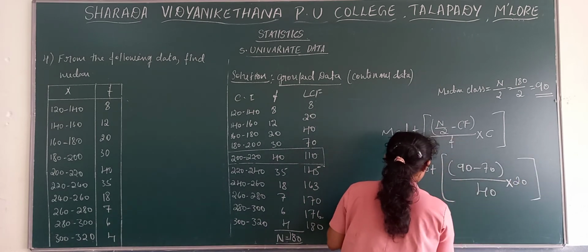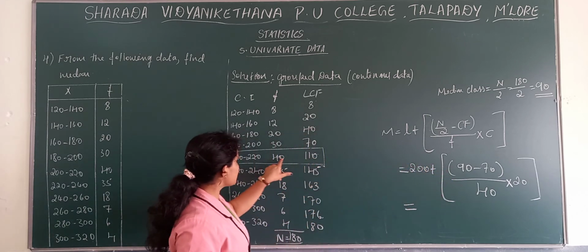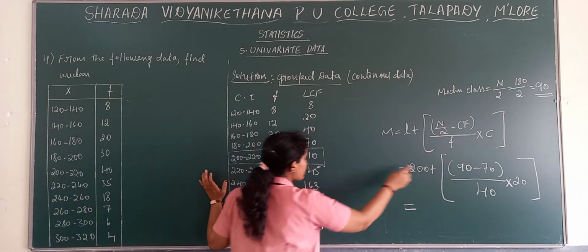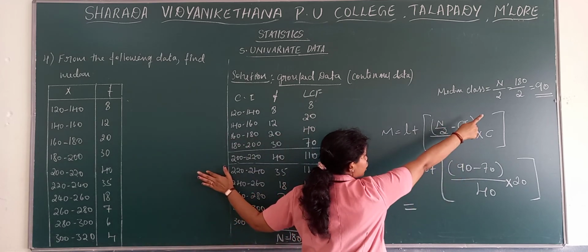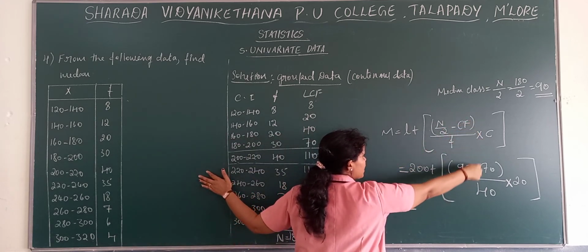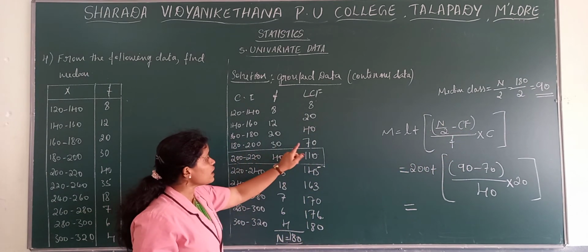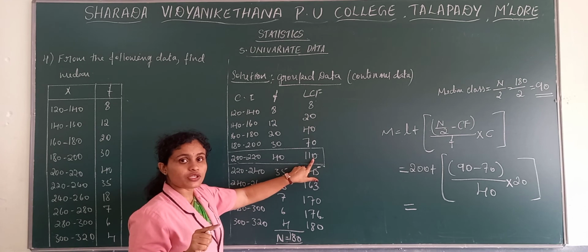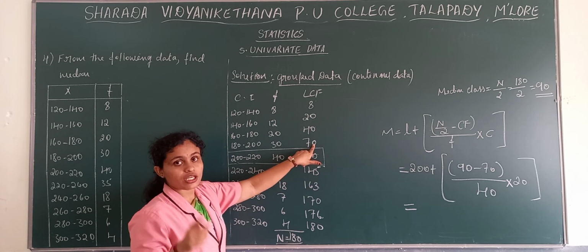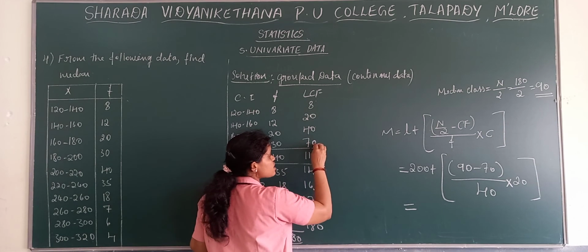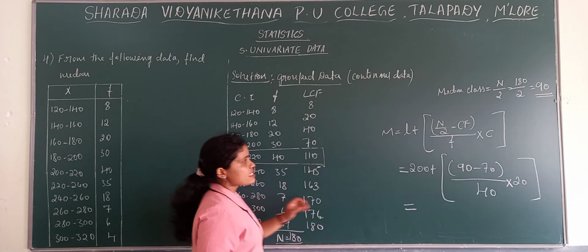Then close the bracket. Once again I repeat, you need to look into the median class. L is the lower limit of that class, 200, and n by 2 which we already calculated is 90, minus the cumulative frequency preceding the median class; we need to take the previous value, 70.